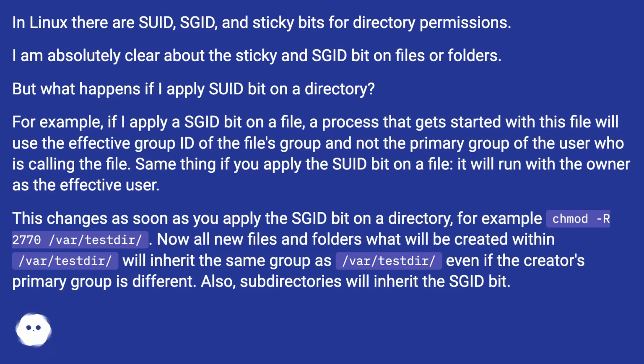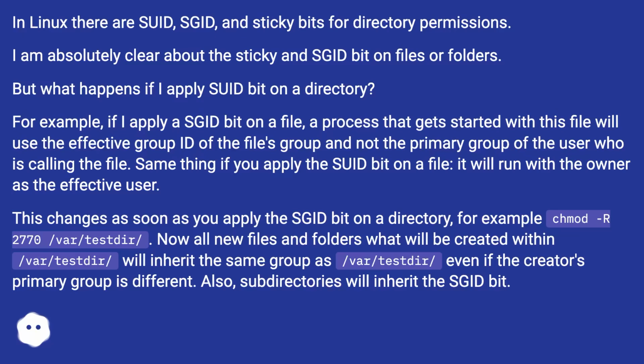For example, if I apply an SGID bit on a file, a process that gets started with this file will use the effective group ID of the file's group and not the primary group of the user who is calling the file. Same thing if you apply the SUID bit on a file, it will run with the owner as the effective user. This changes as soon as you apply the SGID bit on a directory, for example chmod -R 2770 /var/testd.